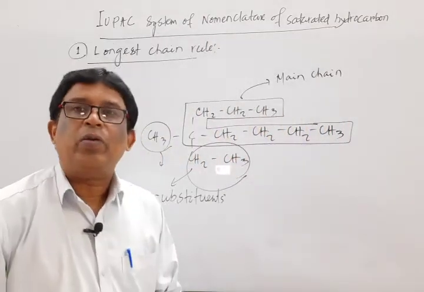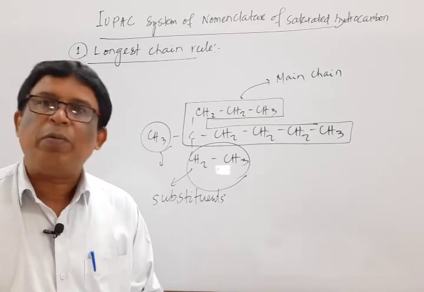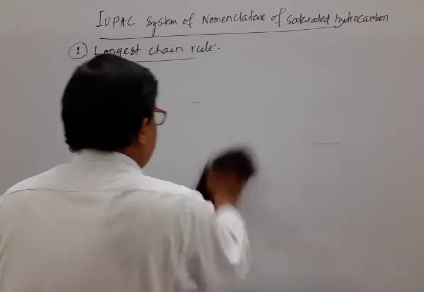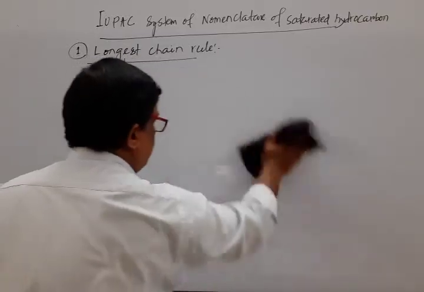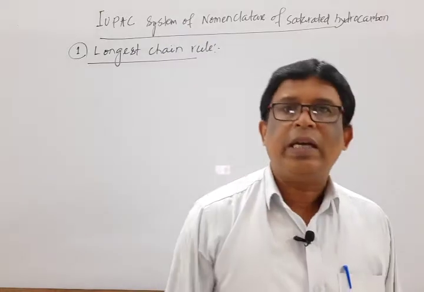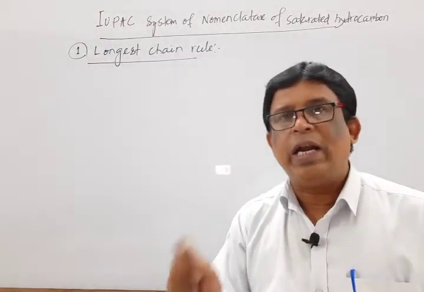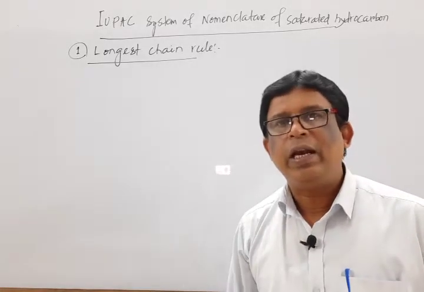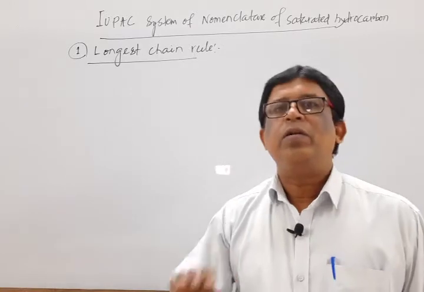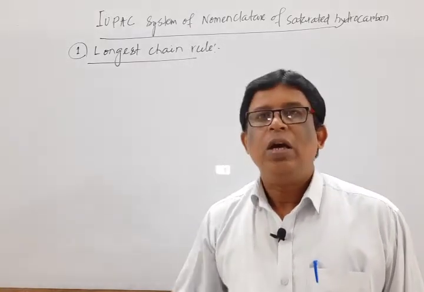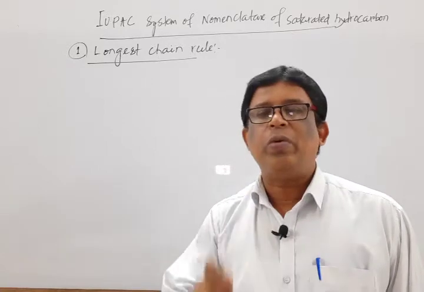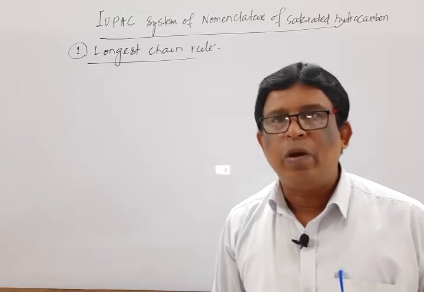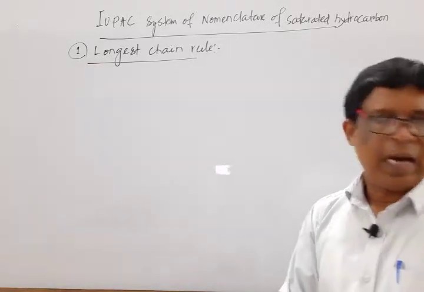Okay, next one continues. That means if a structure possesses a number of branchings, mark that, I draw one structure. If a structure possesses more than one branching, then we have to select the main chain in such a way that it possesses the maximum number of branchings. I repeat again, if one structure represents more than one branching, then numbering should be done selecting the longest chain in such a way which gives the maximum number of branchings. Mark that. I write one example.